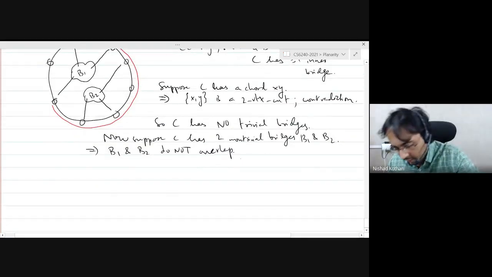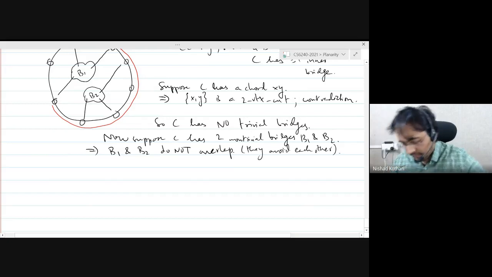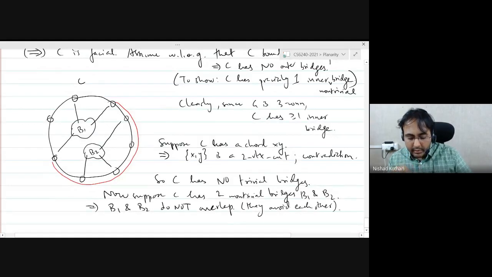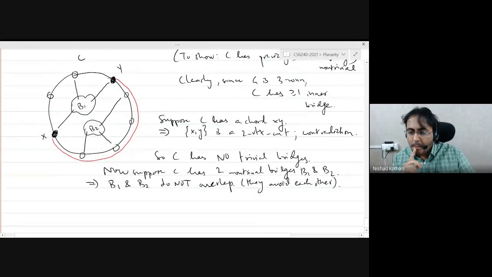Okay, or in other words, they avoid each other. Okay, and now I claim that you can take the two vertices that correspond to this segment, for example, x and y, and again they will disconnect the graph after deletion, right?